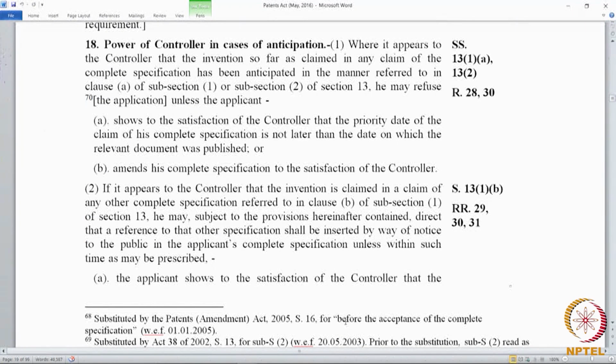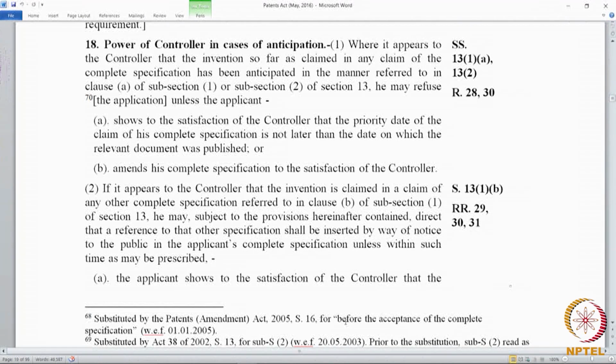Section 18, powers of a controller in cases of anticipation. We saw that under section 12 and 13, the controller can direct the application to be examined by an examiner, and under section 12 it is stated that the examiner shall make a report on various things, and one of the things the examiner will report on includes the results of investigations made under section 13.